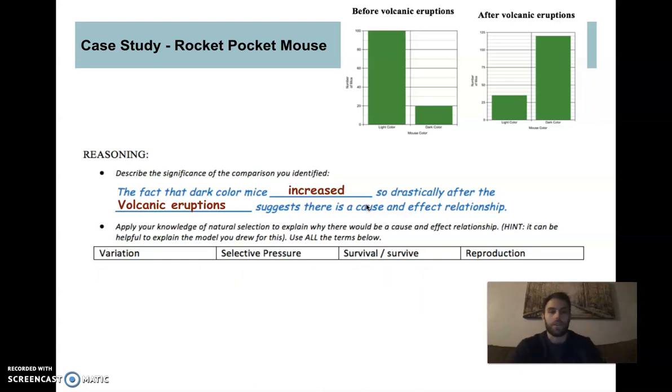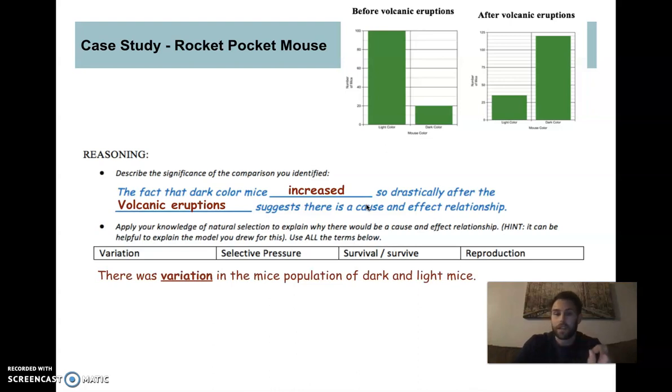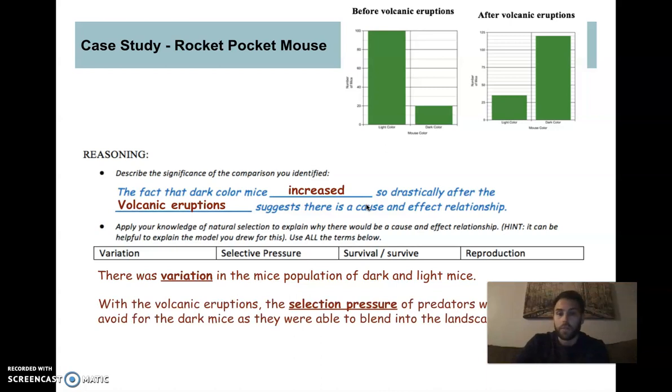So I always like to do this. What's the variation? What's the selective pressure? What happens as a result? All right. So the variation in our population of mice is the fact that there's light and dark mice. With the volcanic eruptions, the selective pressure of predators was easier to avoid for the dark mice as they were able to blend into the landscape.